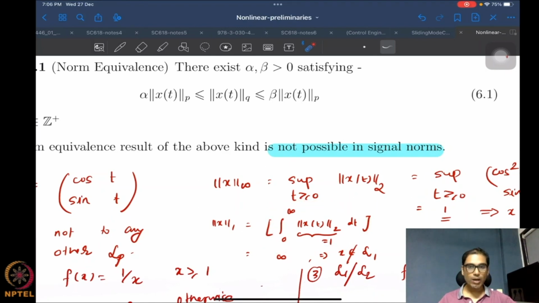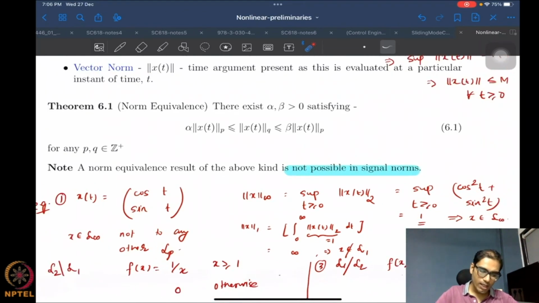Therefore the 1 norm is not finite anymore, so x does not belong to L1. So there's no way you can propose any kind of equivalence like this, because one quantity is finite and another is infinite. There can be no such constants relating a finite quantity and an infinite quantity. There exist no such constants.